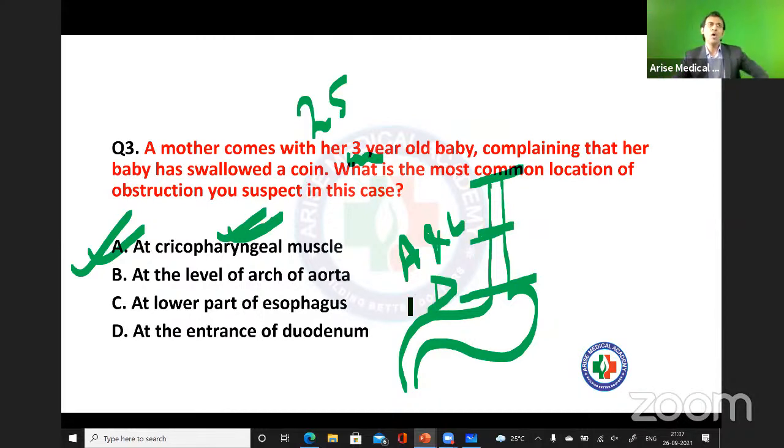Okay, so fine. I'm asking you one more question: you are going to measure the length of the constriction, right? Very good. So first constriction is at the beginning of the esophagus. Now you tell me at how much distance you are going to see the first constriction from the outer part of the oral cavity.